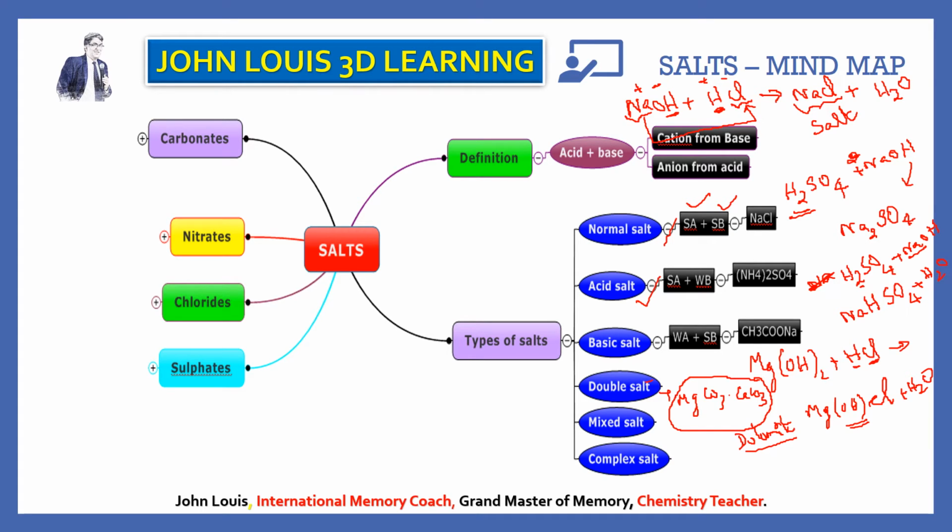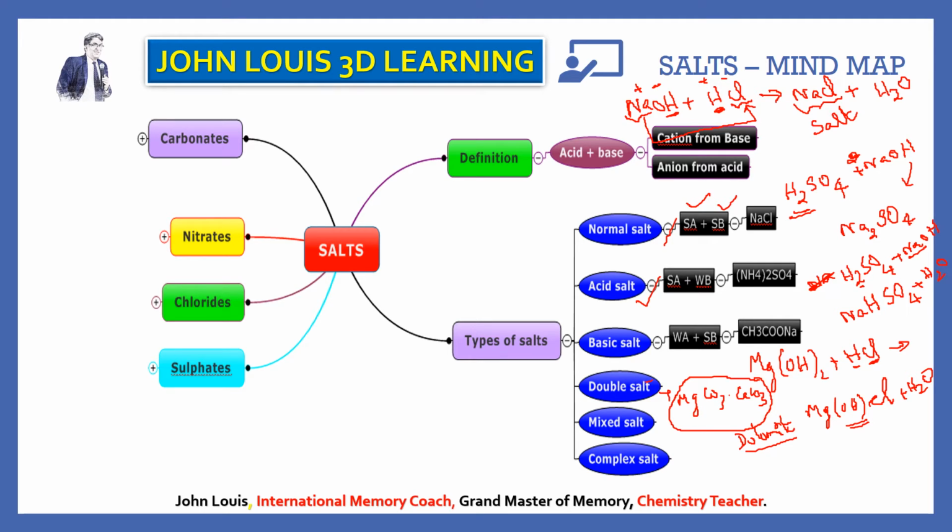Dolomite. So you can remember a mighty doll. A mighty doll is dolomite. 2 salts together, so double salt. Then what is meant by mixed salt? You should not get confused between double salt and mixed salt.